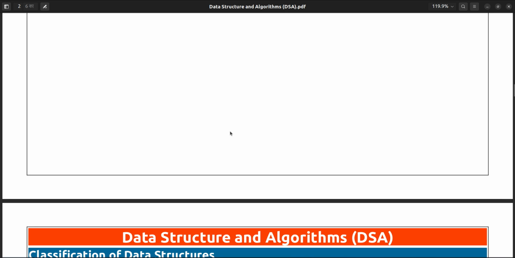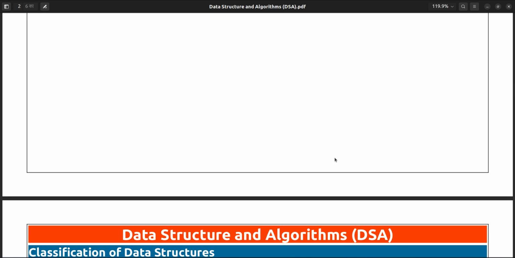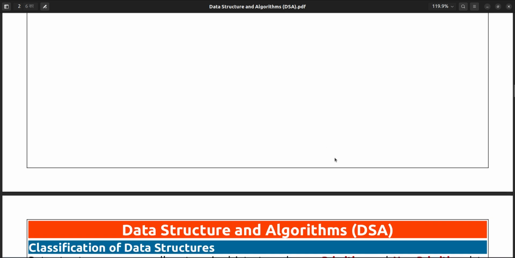Okay, so in the next session we will see the classification of data structures.